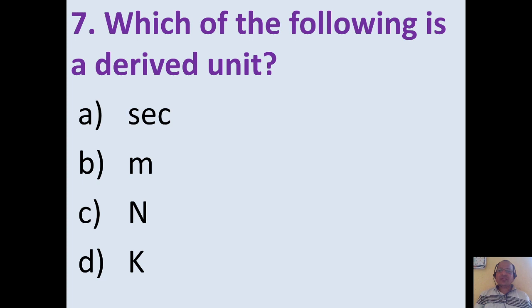Which of the following is a derived unit? Second, meter, Newton, K. K stands for degree Kelvin. So we know that second, meter, degree Kelvin, these are fundamental units. So only remaining unit is Newton. So Newton is a derived unit. So option C is the correct one.